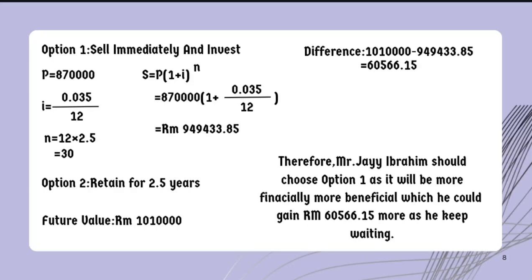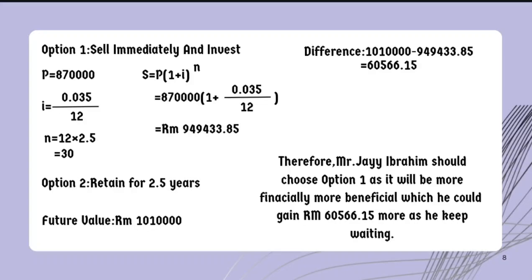Therefore, Mr. J. Ibrahim should choose option 1 as it will be more beneficial, as he could gain 60,566.15 more as he keeps waiting. That is all from me.